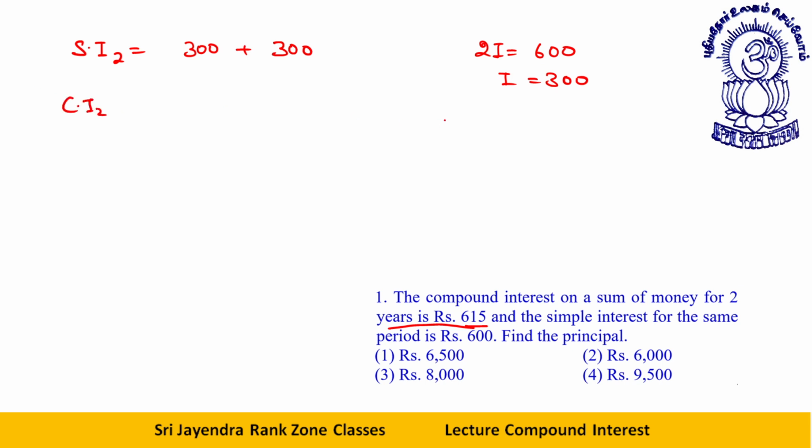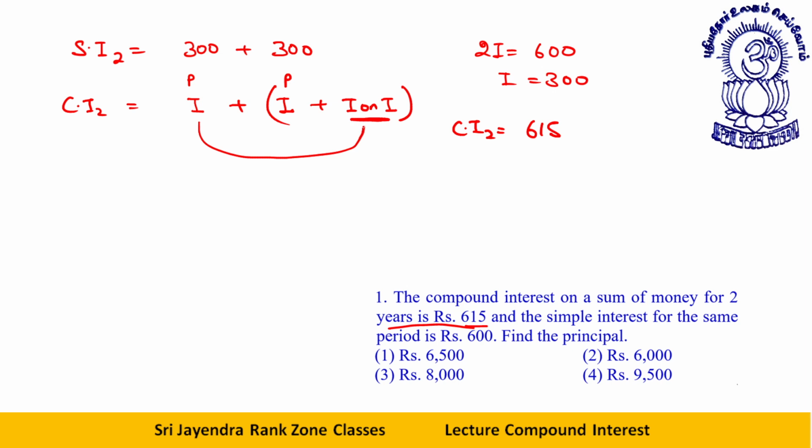Given CI for 2 years is what? 615. See, what is CI for 2 years? CI for 2 years is interest plus interest on this interest. I have discussed this thing with you in great detail in the previous class. See, this interest is earned on principal. This interest is earned on principal. This particular portion is earned on this interest. So 615, how will I break it?